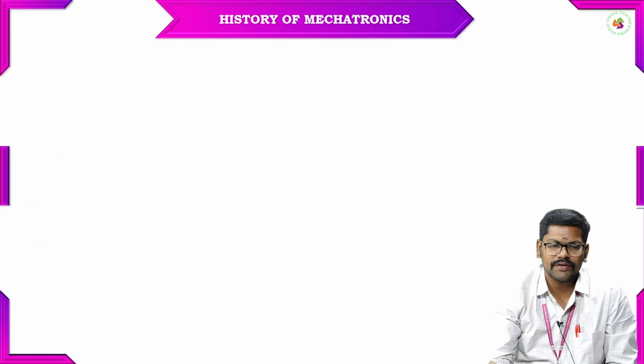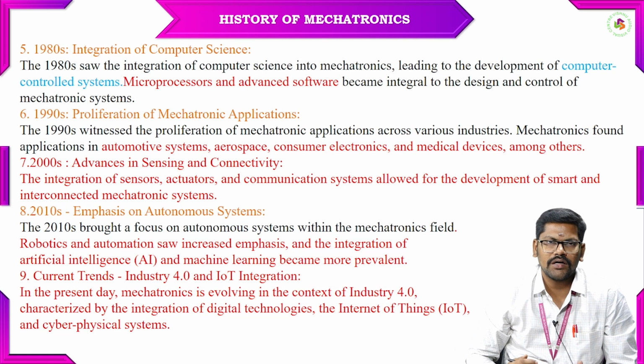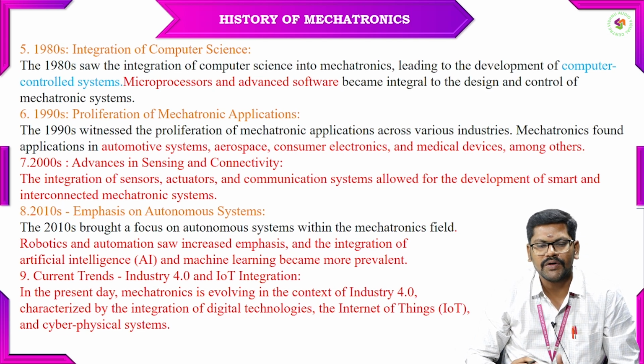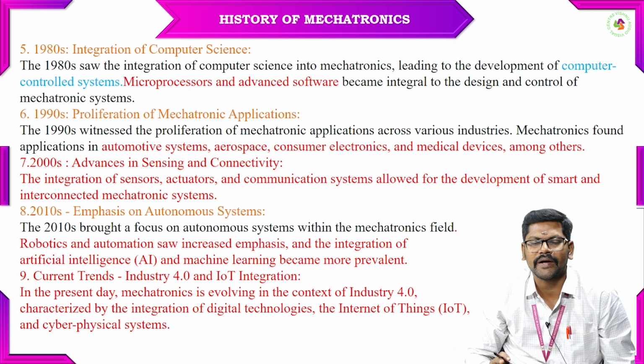So after the 1970s, in the 1980s, we started integrating computer science, since it plays a major role in mechatronics. The 1980s saw the integration of computer science into mechatronics.